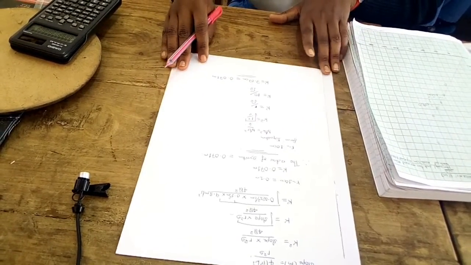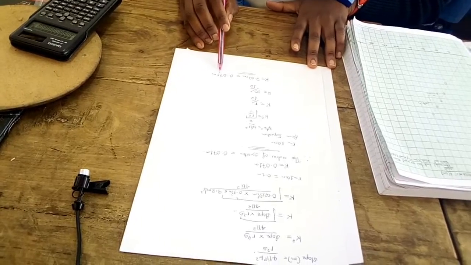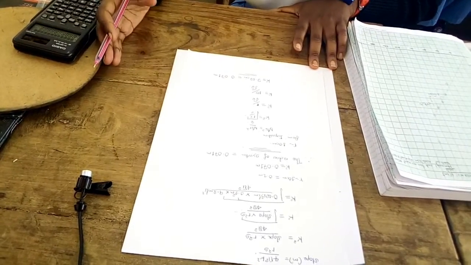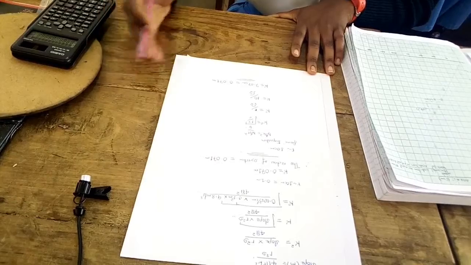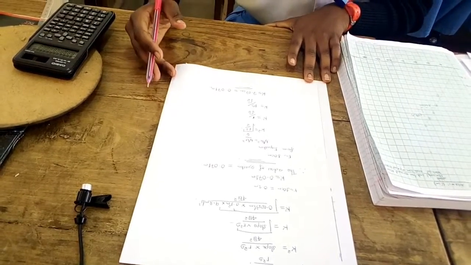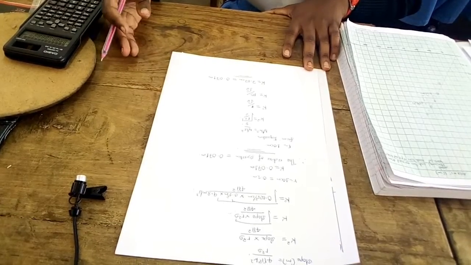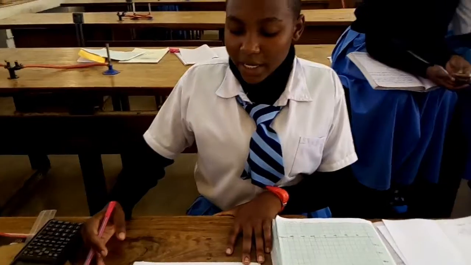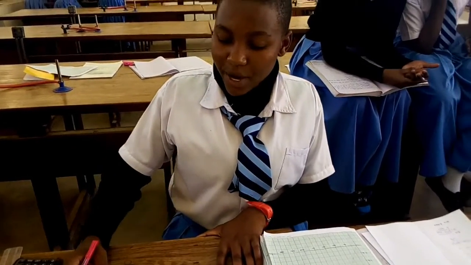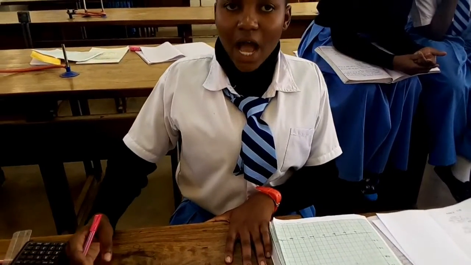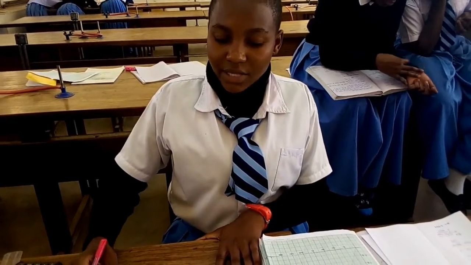But if you get something different, it means that your experiment was not accurate. It means that it contains some errors, like air resistance, parallax errors, or inaccuracy in measuring time.